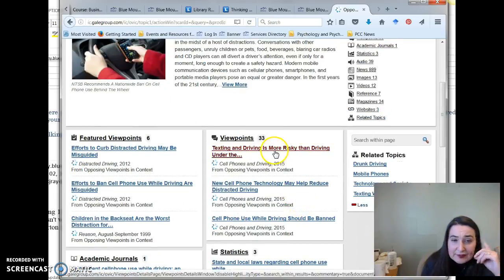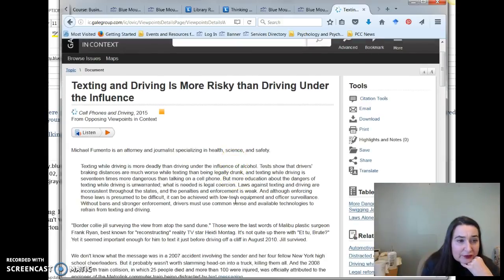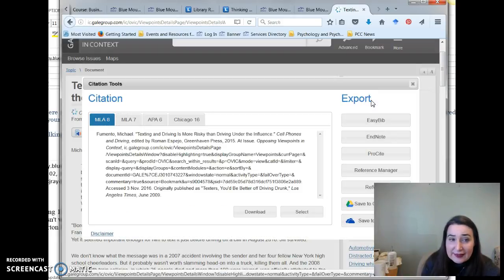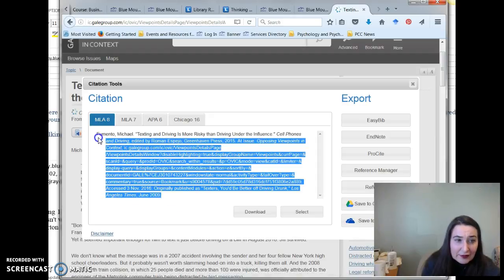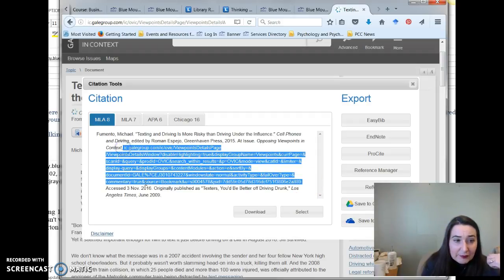So let me go ahead and just click on a viewpoint here to remind you how to go through some of these. As you scroll down, you'll get the whole content, of course. Since you might be at home, you might want to just download these or read them here and take whatever notes you need. If you need help with citation, I like pointing out that this is right here. Your class is using MLA 8 for the most part, though it's brand new. And as Ms. Benson said, you can just copy all this, but she doesn't care about the URL. So the part that you would delete from your copy and paste, you might want to delete it after you pasted it, is this whole section right here. So that's really Opposing Viewpoints.